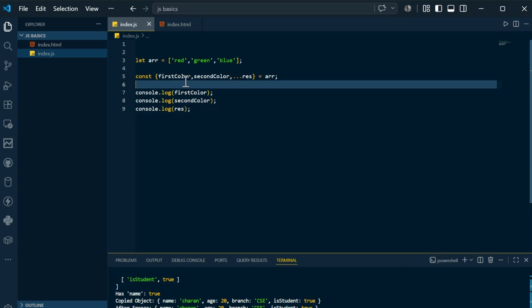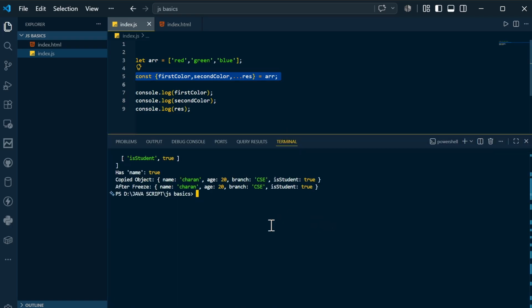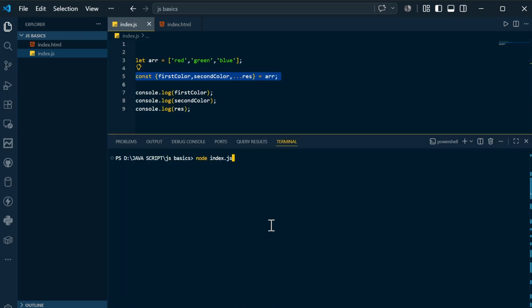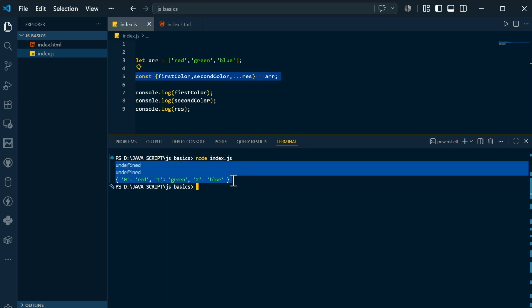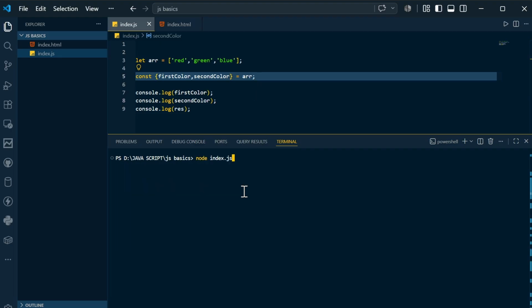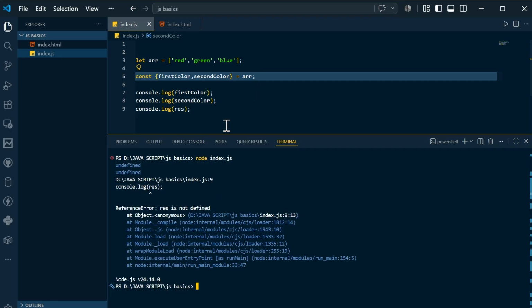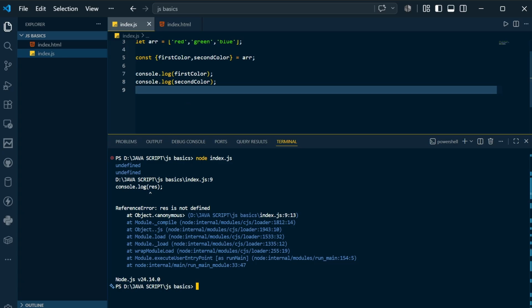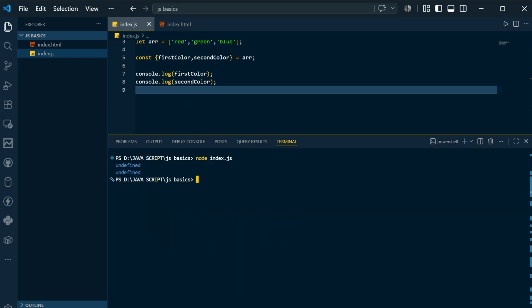Okay, this is a simple stuff. Let's see what happens. If you open this terminal, clear the terminal, and compile and run, you can see it is saying undefined, and finally the rest operator, you can see 0, 1 green, 2 blue. The rest operator has been taken in charge. If I remove this rest operator, clear the terminal, and compile and run, it is saying undefined and undefined.